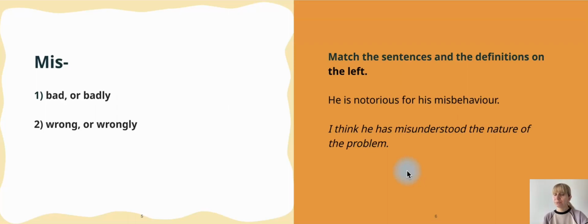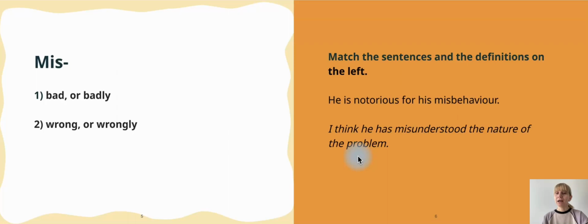And again, the task for you, I'd like you to match two sentences that are on the right side with the meanings which are on the left side. Take some time. Hope you're ready. Well, number one, he's notorious for his misbehavior. Misbehavior, it means bad behavior. That's why the first sentence matches the first meaning, okay? And misbehavior is a noun.